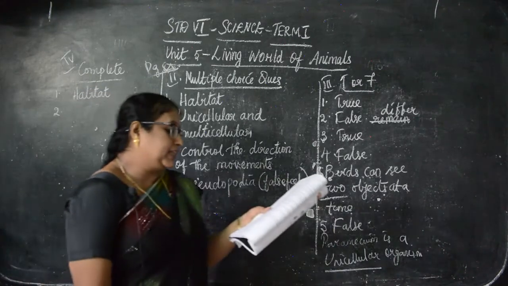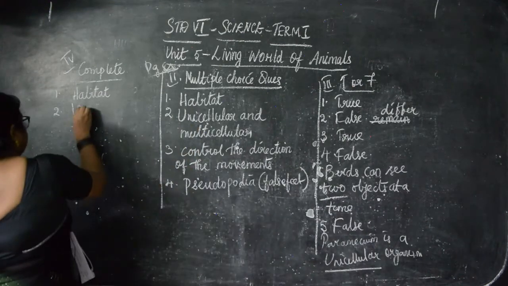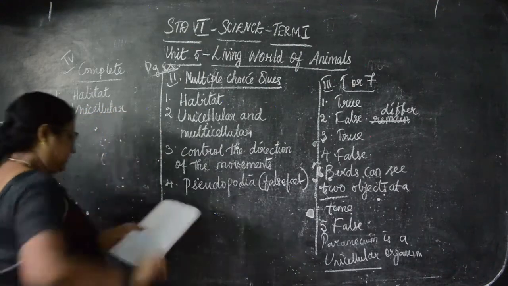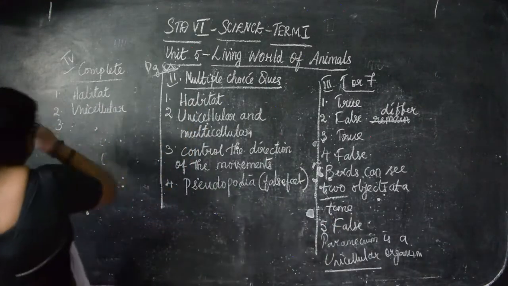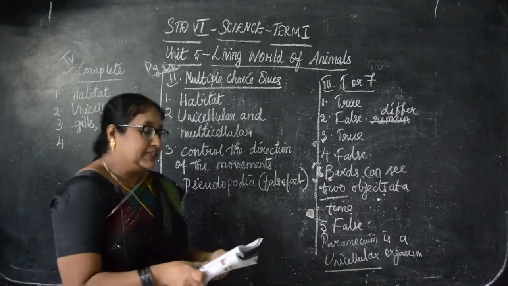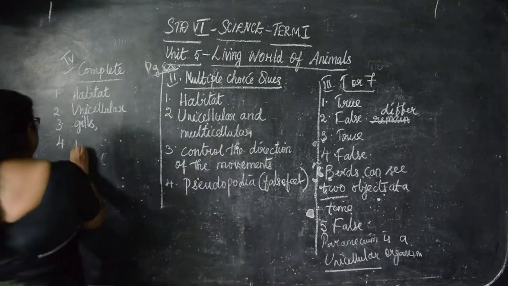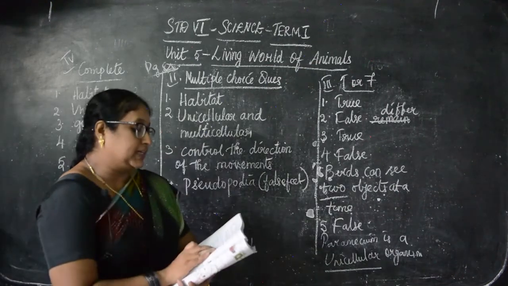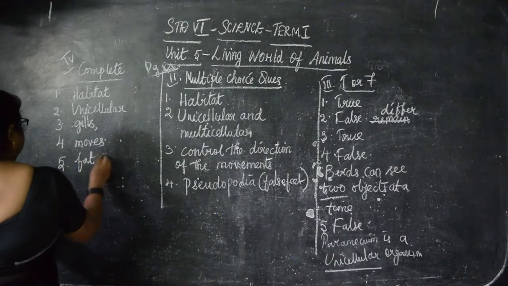Then, some living things are made of a single cell and they are called unicellular organisms. Single cell means unicellular. Third, the breathing organ of a fish is known as gills. Fourth, the lizard moves on the ground with its claws on its feet. Fifth, camel's hump is made of fat. Okay, children, did you get it?